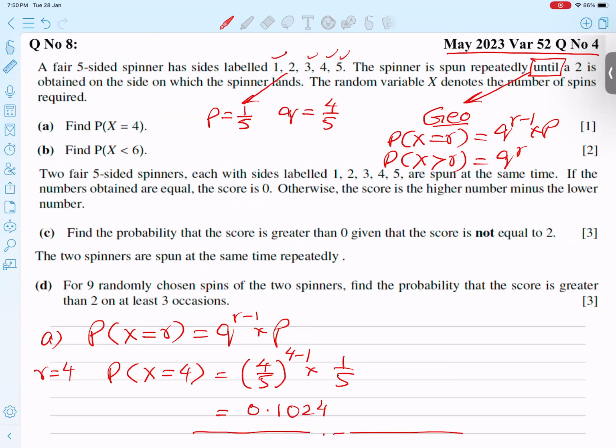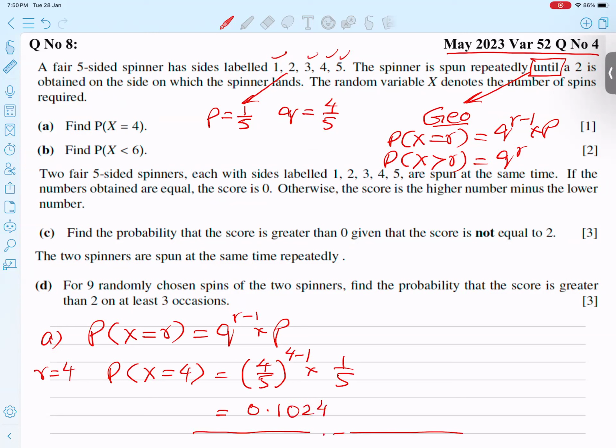Next part, he says less than 6. Let me repeat, geometric probability never starts from 0, it always starts from 1. So 1, 2, 3, 4 onwards. Now, what is it saying, less than 6? How to deal with that? Part B, X is less than 6.